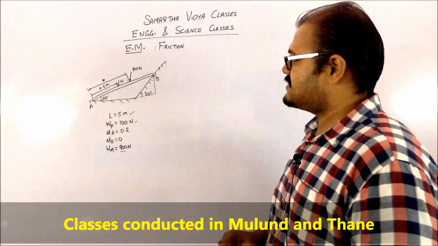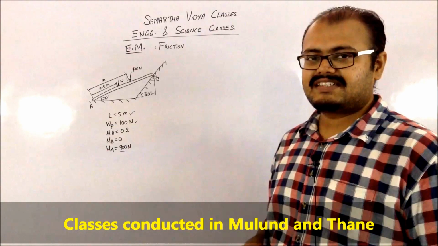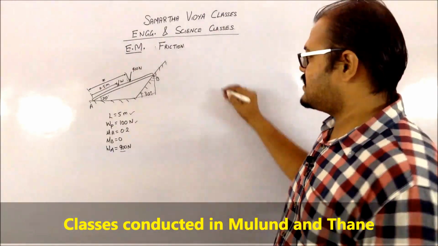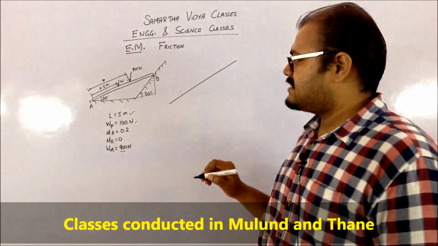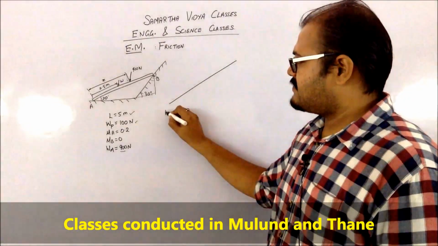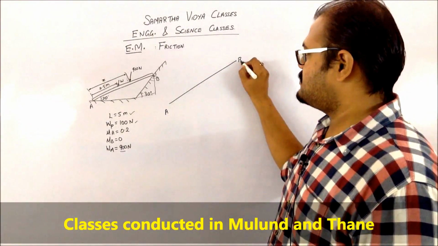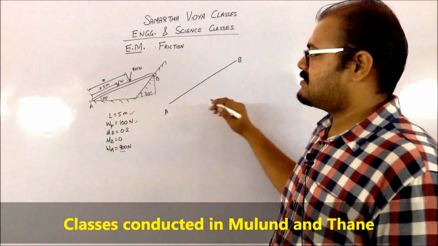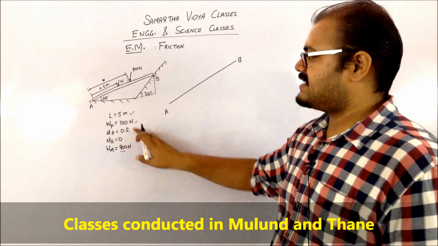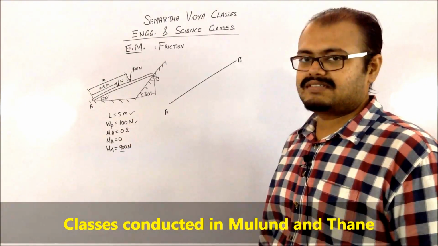So for simplicity we are not going to show the 2D structure of the plank, we are just going to assume that it is a straight line. Then on this plank we will be having this point as A, this point will be my B. Then we have to show the weight of the plank. It is given that the weight of the plank is 100 newtons.